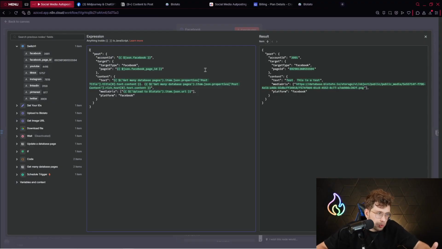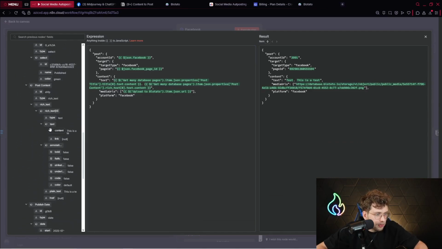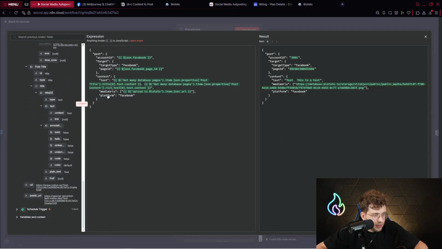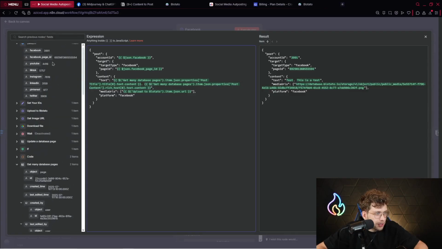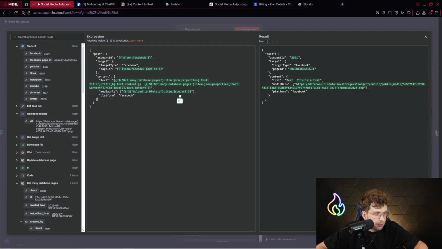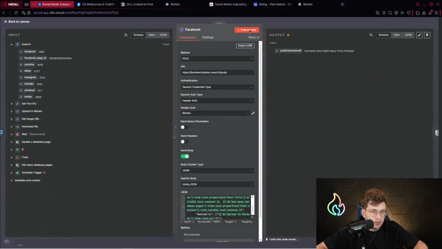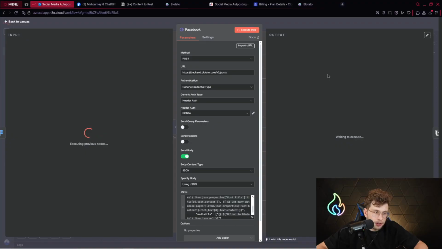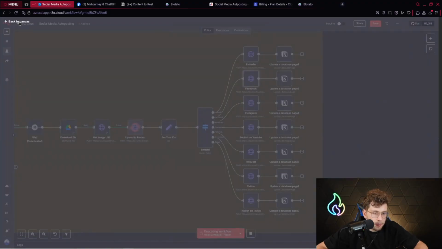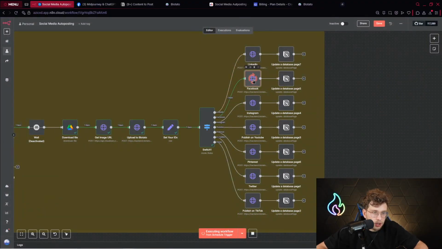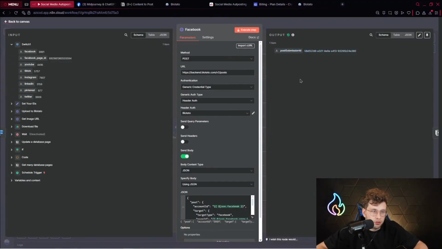If you don't know how to get the Facebook page ID, you can find a video about it. It's pretty straightforward. For the text, you just take the text from the Get Many Database Pages node, and now you've got the content. So you take this specific variable. And for the media URLs, you take the URL from your Blotato. So you simply provide it here. And afterwards, you will be able to execute the step, so post your content on Facebook. Let's wait. So now we are uploading the content to Blotato and to Facebook. Yeah, post submission. That's great.